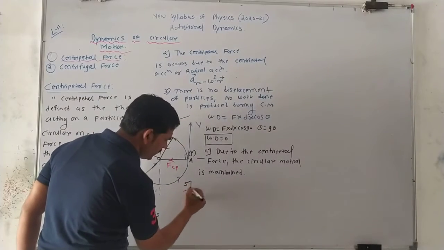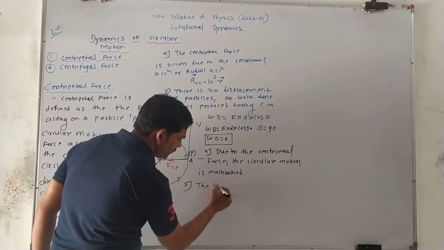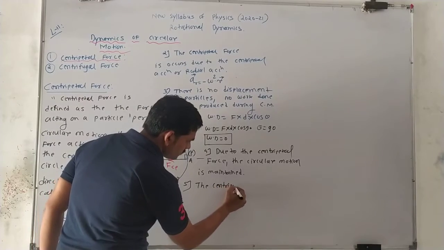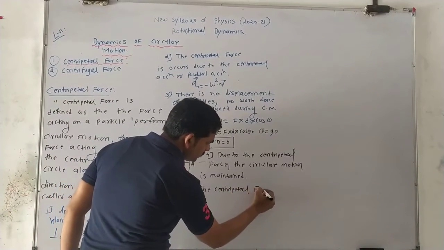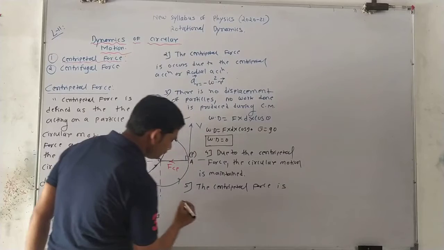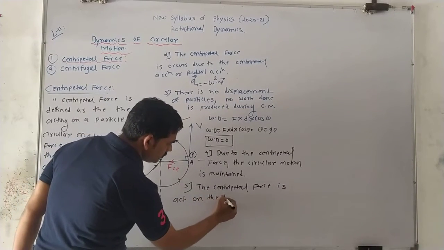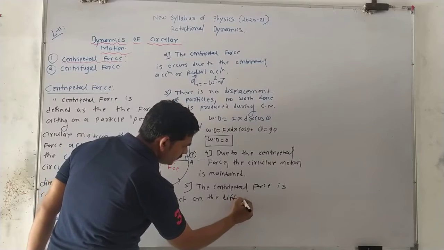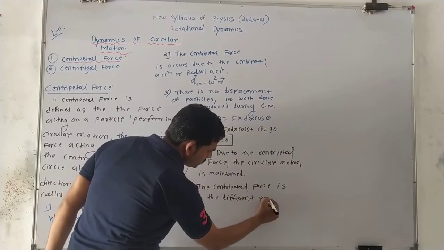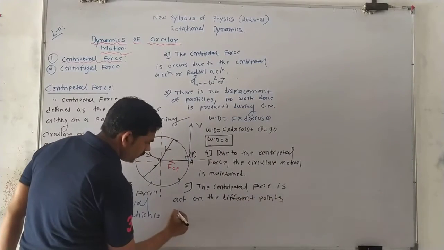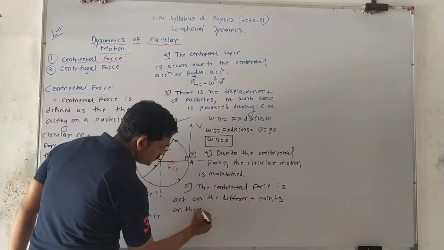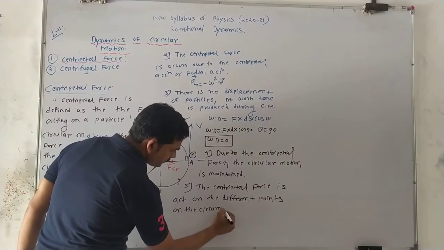So I write down another point: the centripetal force acts on different points on the circumference of a circle.